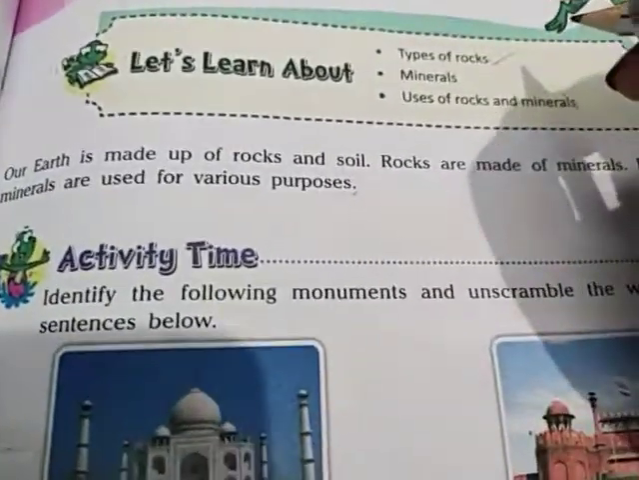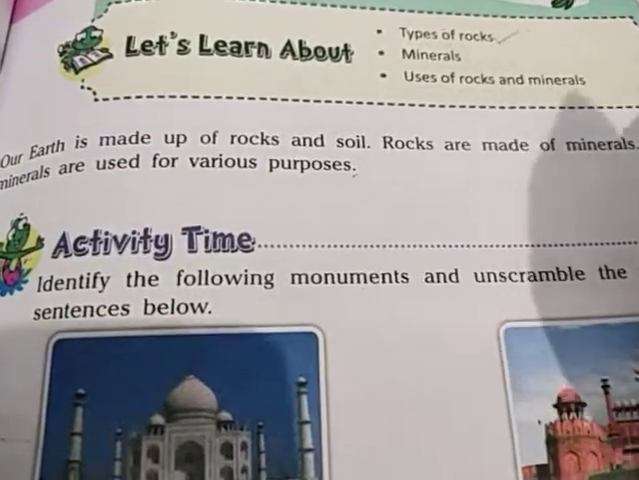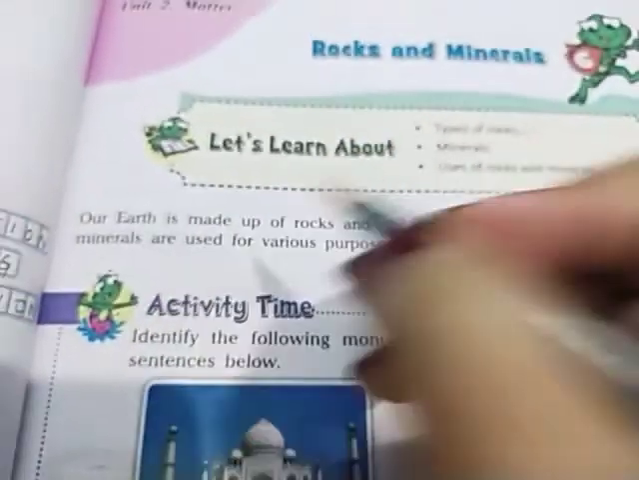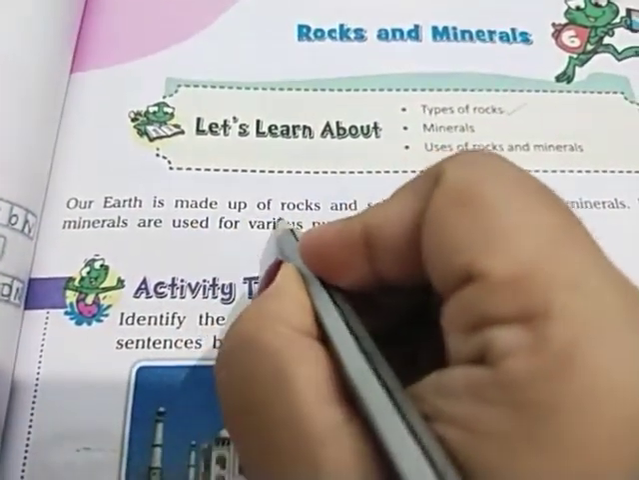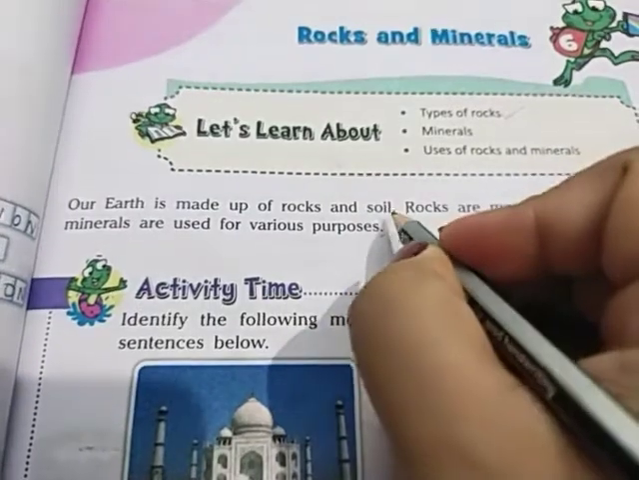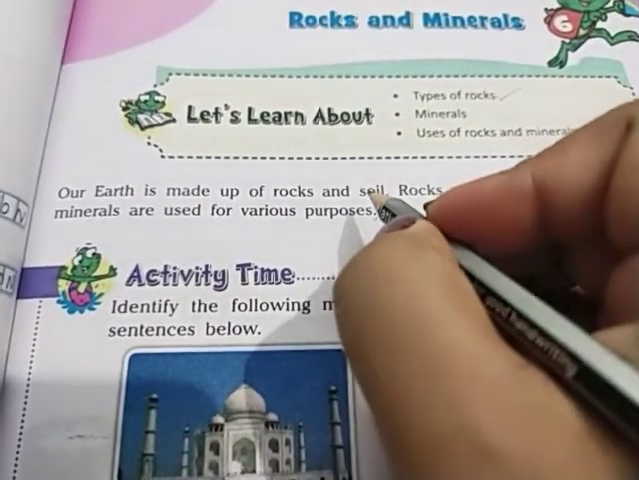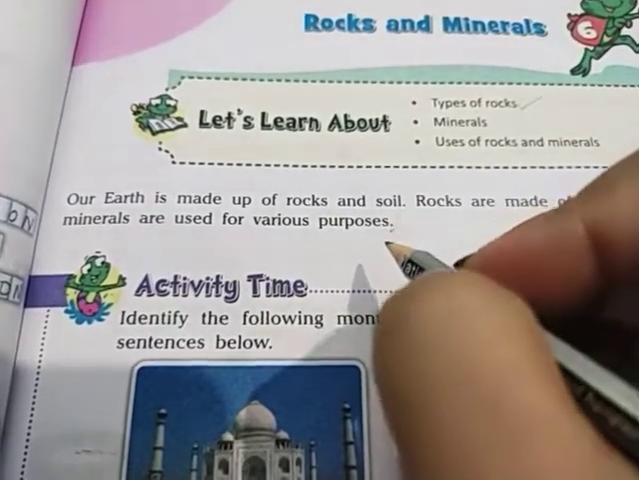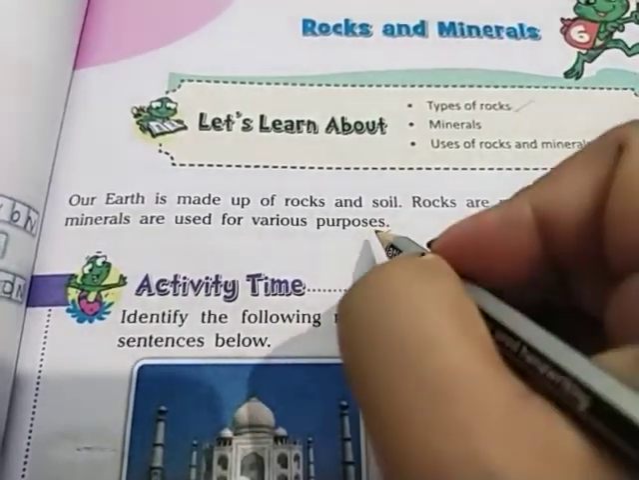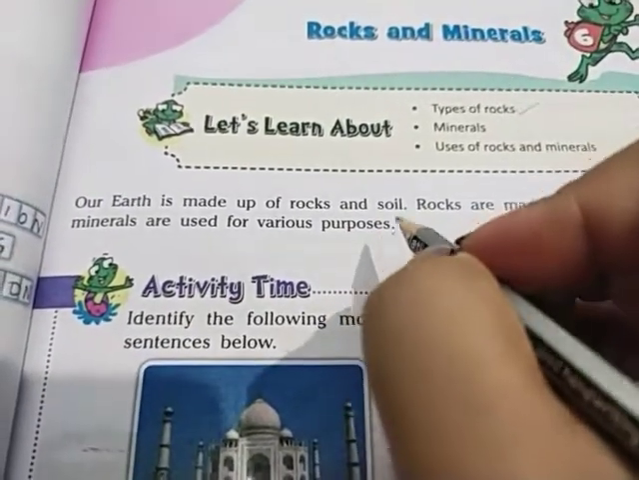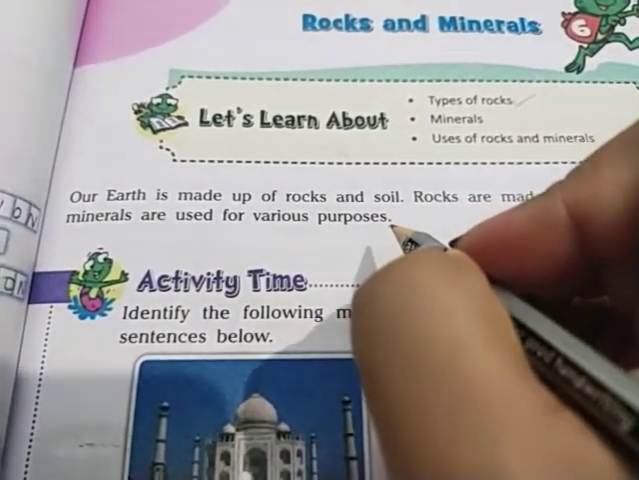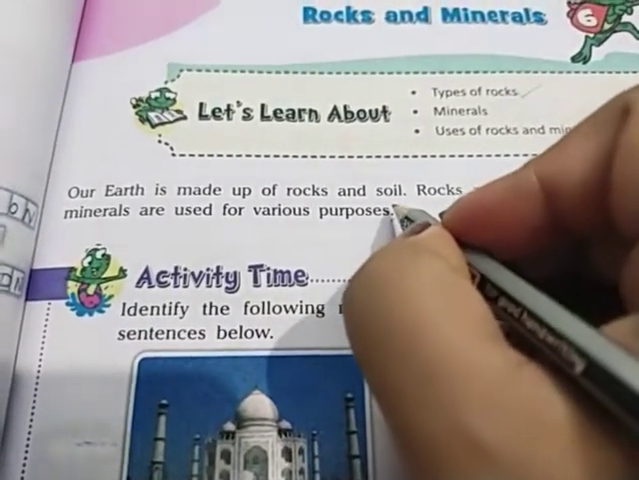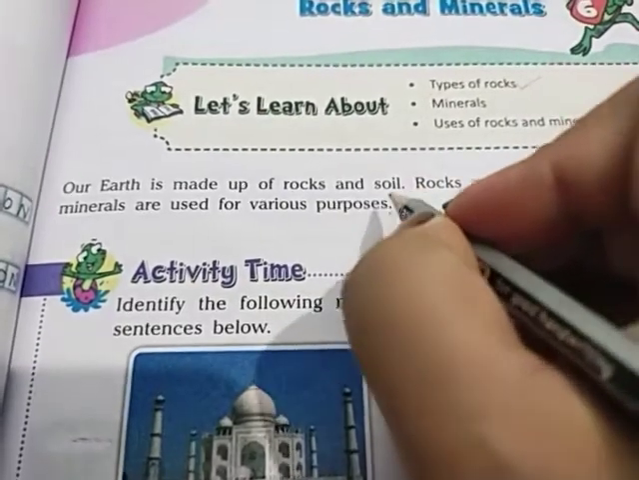First of all, it is important to understand what exactly rocks are. Our earth is made up of rocks and soil. You all know the big rocks are found from ancient time, from the Stone Age, and by the weathering process these bigger, harder rocks can be changed into the powdered form of soil, which we are seeing today.